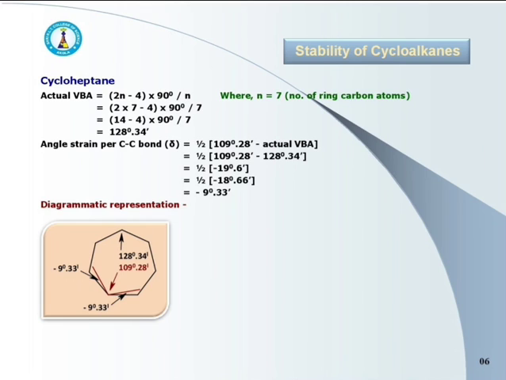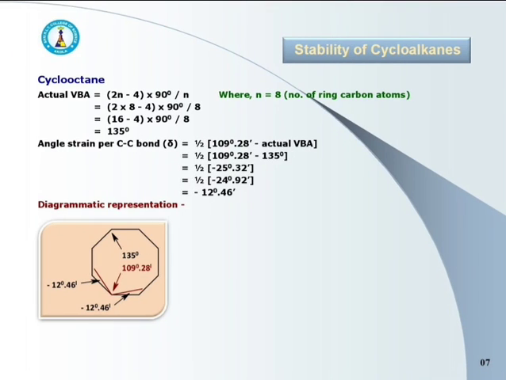The normal tetrahedral angle is again the same, 109 degree 28 minutes, and the angle strain is minus 9 degree 33 minutes, and that's why here there is an outward angle strain.